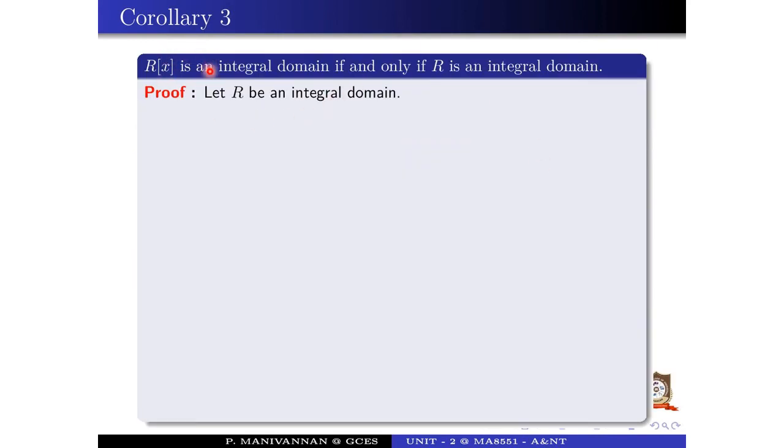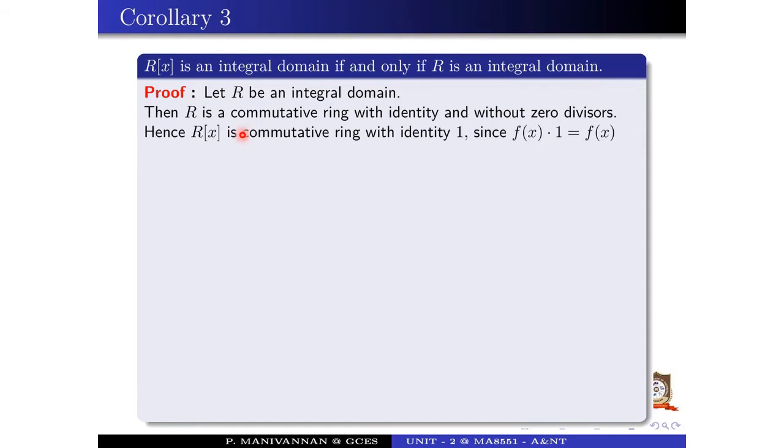The third result: R of x is an integral domain if and only if R is an integral domain. What is the condition for the integral domain? If R is a commutative ring with unity and it has no zero divisors. Let R be an integral domain, then R is a commutative ring with identity and without zero divisors. Hence, R of x is a commutative ring with unity.